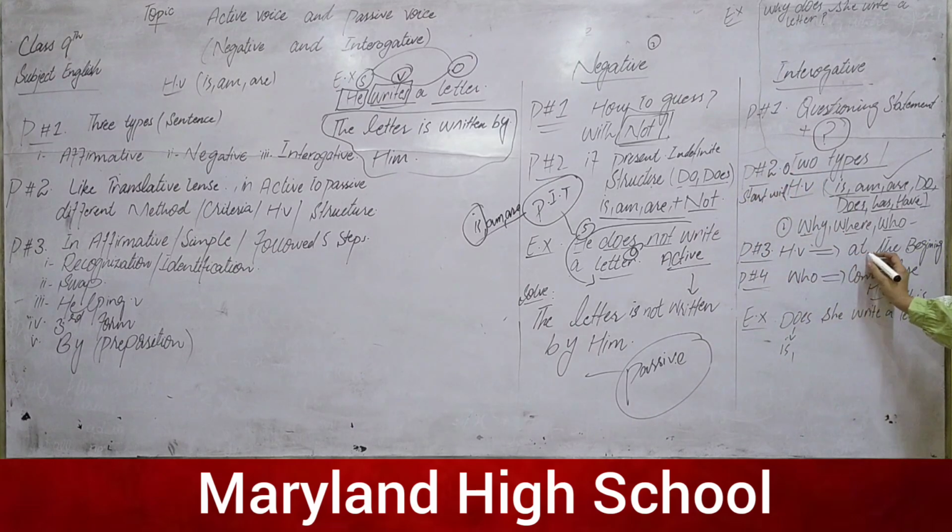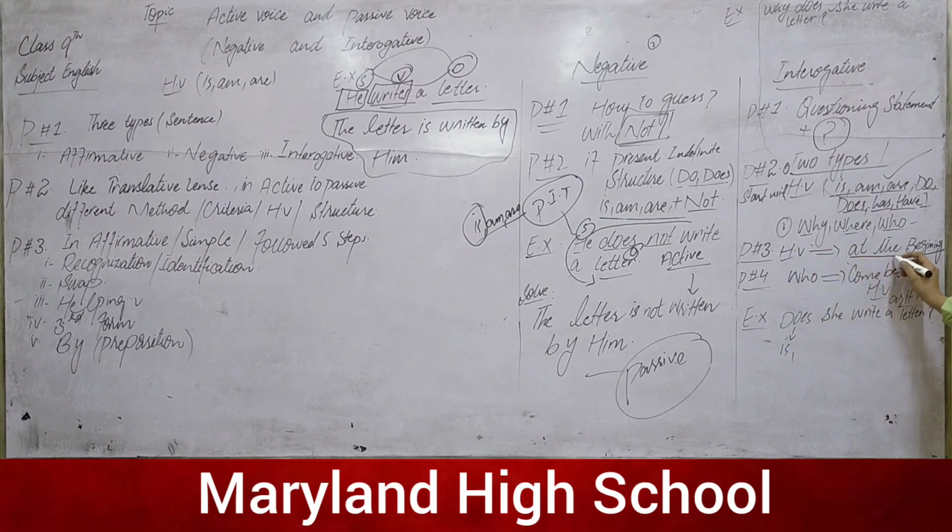When a helping verb comes at the beginning, when we have is, am, are, do, does, has, have, it shows that we are dealing with a questioning statement. Then the method will be different.